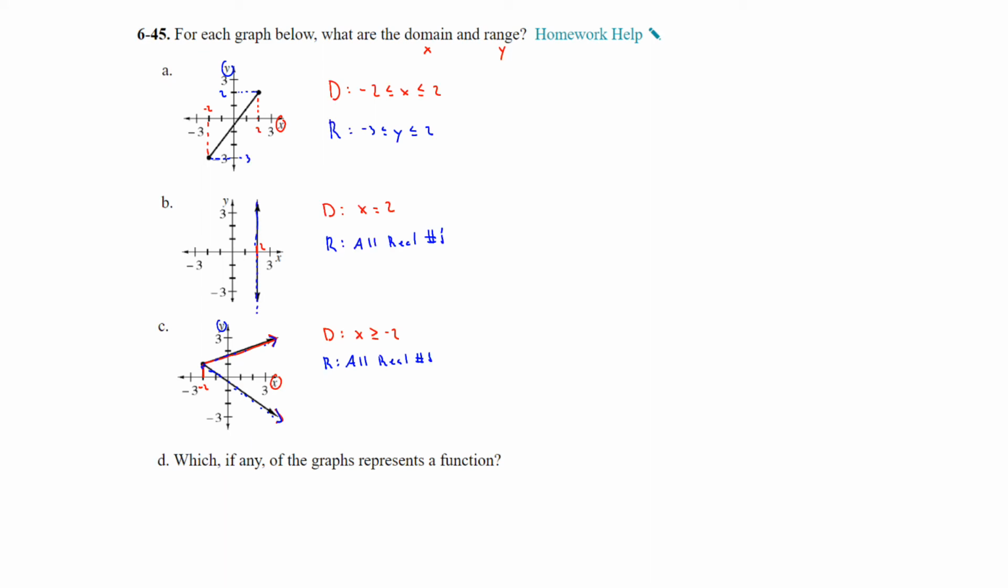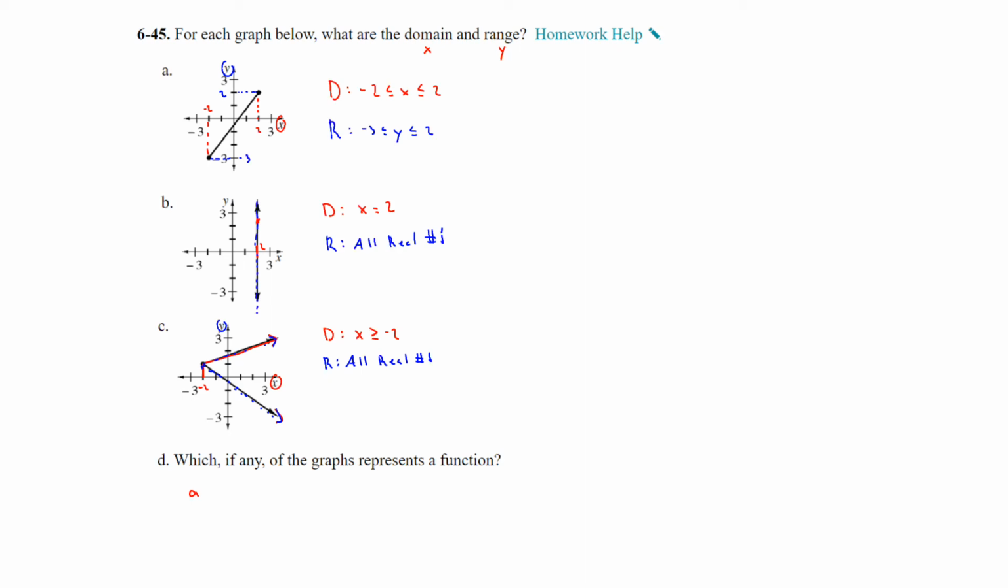And then D says which, if any, of the graphs represents functions. So remember, a function has to pass the vertical line test when you're looking at a graph. Every x has to have exactly one y. So which one of these represents a function? A represents a function. There is no x that goes to two different y's.